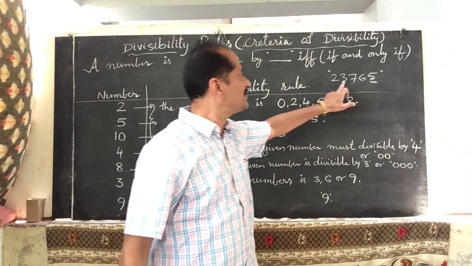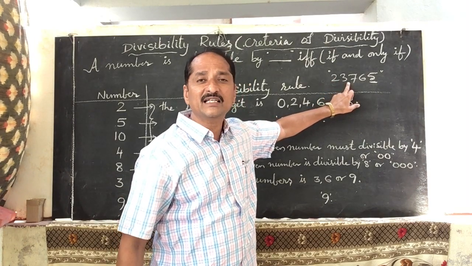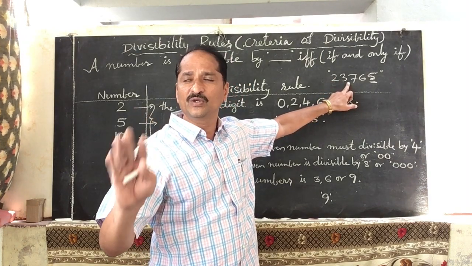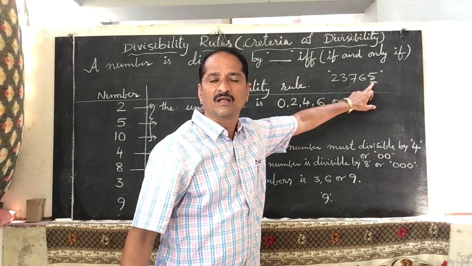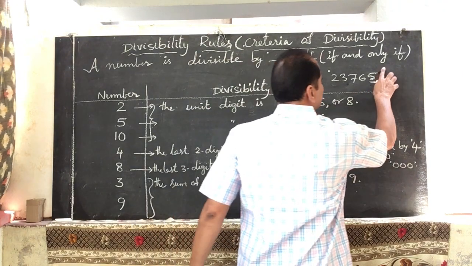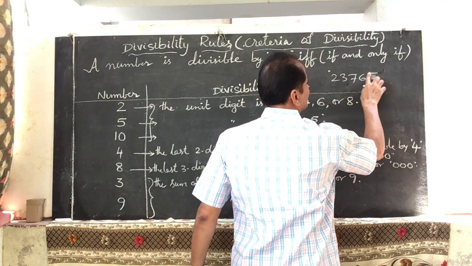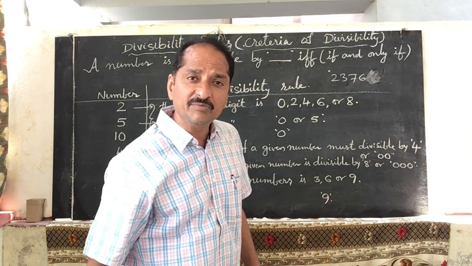Now here, 23,765 is not divisible by 2 because the unit digit is 5. Take out this 5 and check the number 2376. Is it divisible by 2?